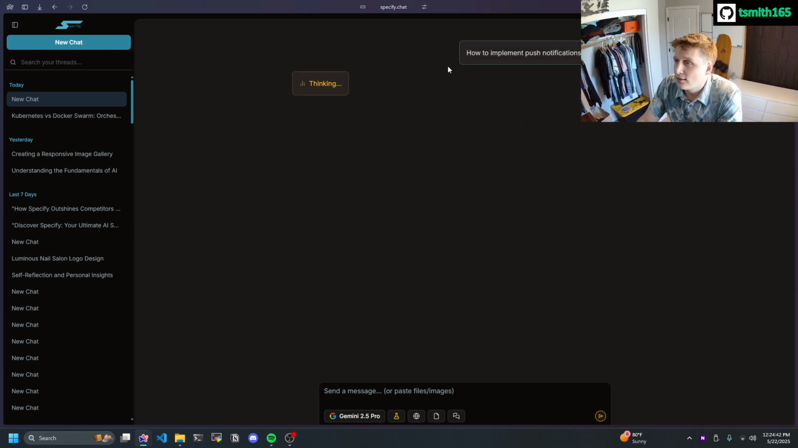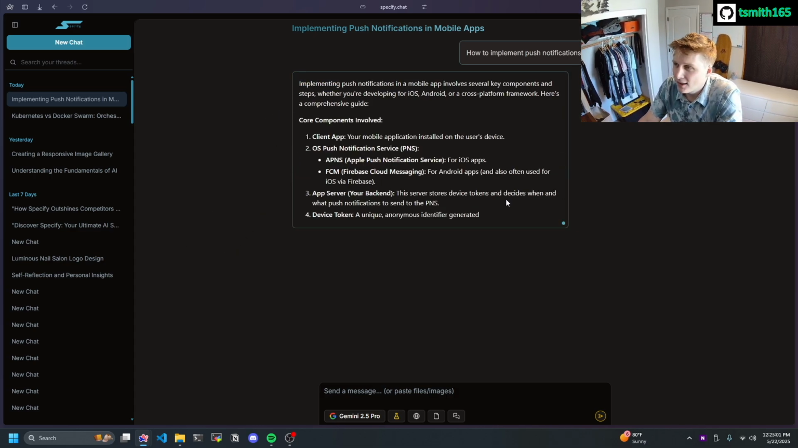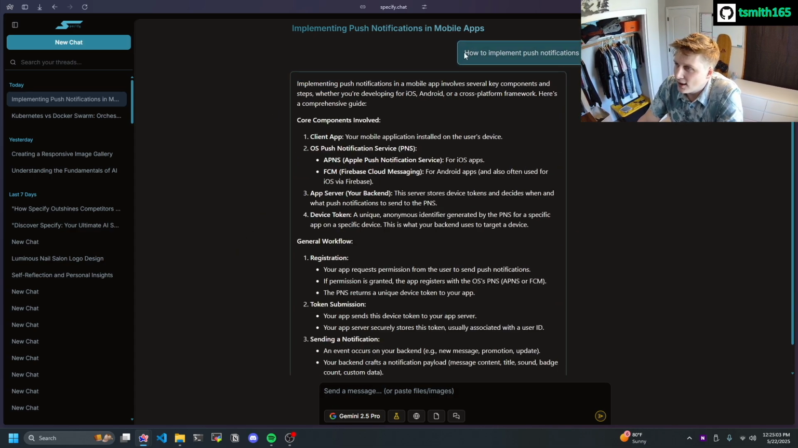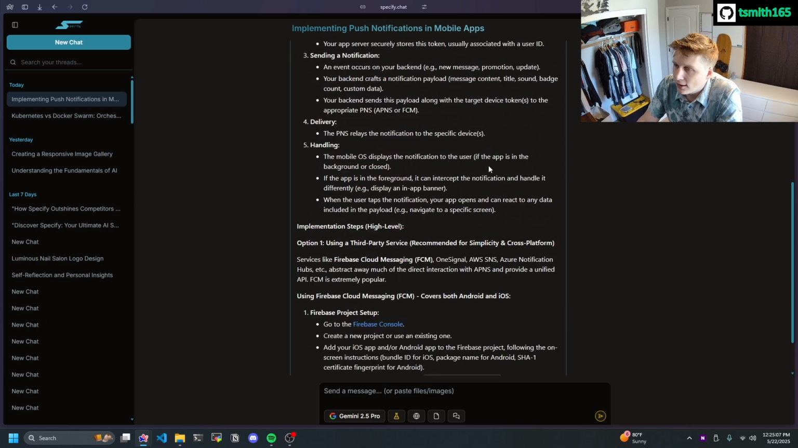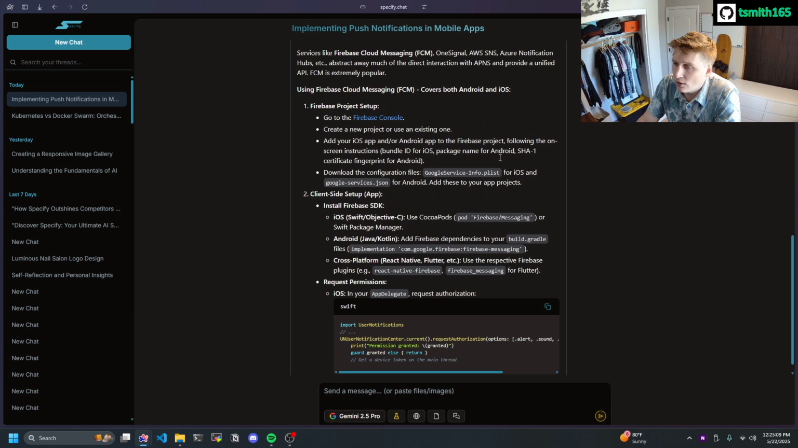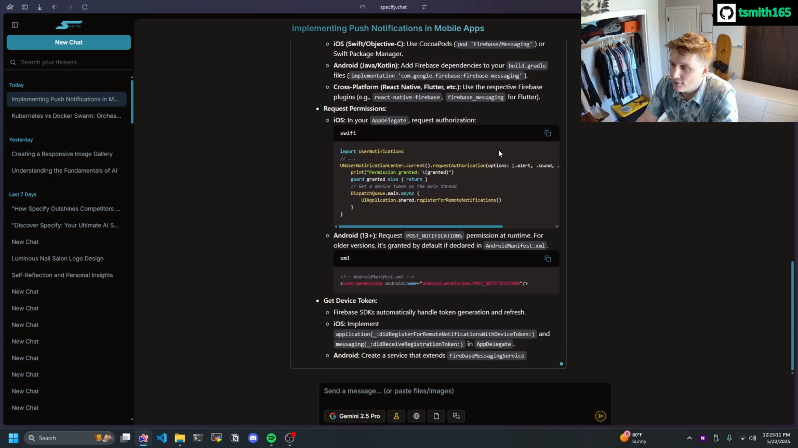So let's see. It's going to take its time thinking. Gemini 2.5 Pro doesn't actually show the reasoning data. They're working on showing that for all the models. I think they only show it for Gemini 2.5 Flash currently. So once they enable that, we will have it instantly, let me tell you. So you can see here, it's going to ask how to implement push notifications in a mobile app, and it's outputting all of the information that you could ever need, really.